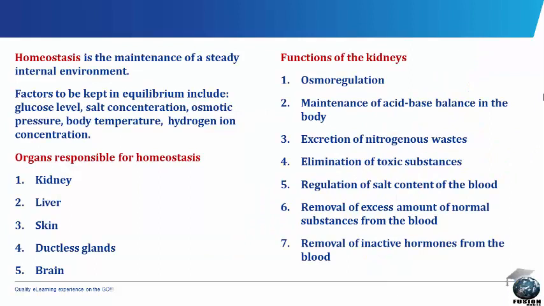Homeostasis. Homeostasis is the maintenance of a steady internal environment. The factors to be kept in equilibrium include the glucose level, the salt concentration, osmotic pressure, body temperature, and the hydrogen ion concentration. And the organs responsible for homeostasis include the kidney, the liver, the skin, the ductless gland, and the brain.